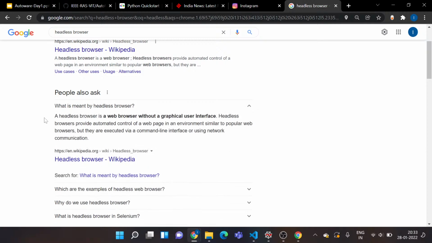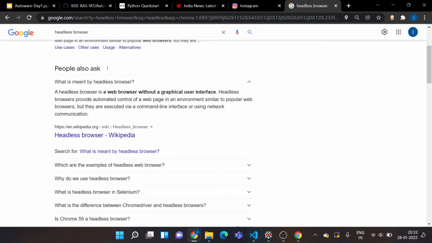Okay, so the first link says a headless browser is a web browser without a graphical user interface. Headless browsers provide automated control of a web page in an environment similar to popular web browsers, but they are executed via command line interface or using network communication. That's exactly what we are doing. We are just controlling our Chrome browser using that web driver with our Python script.